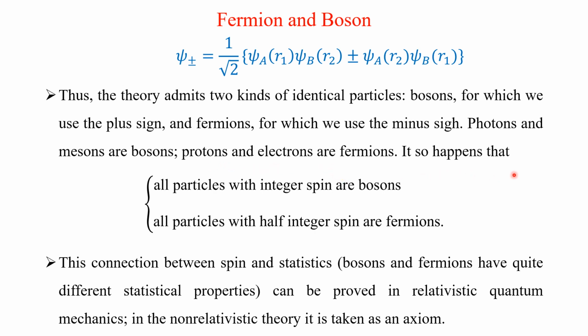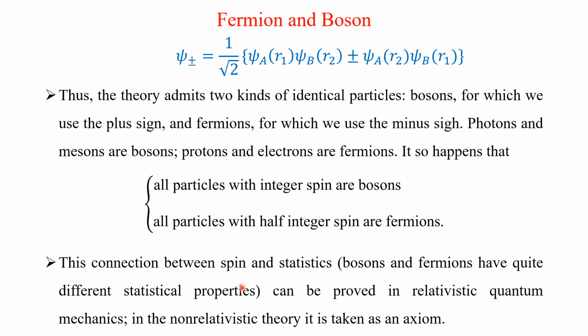It so happens that all particles with integer spins are bosons, that is, photons and mesons have integer spin, whereas all particles with half-integer spins are fermions, like protons and electrons, which have half spin, so they are fermions.